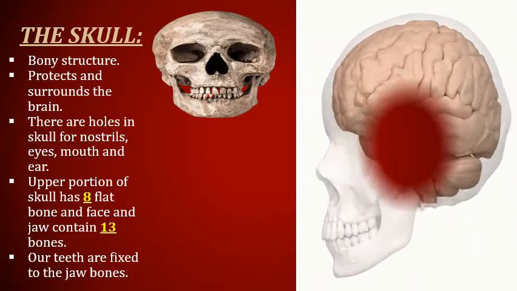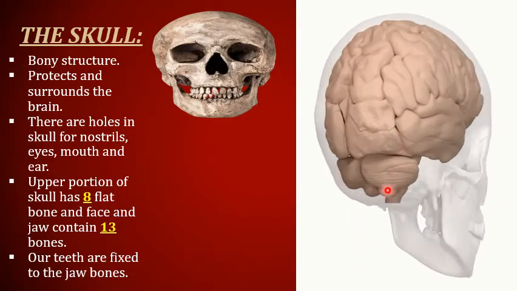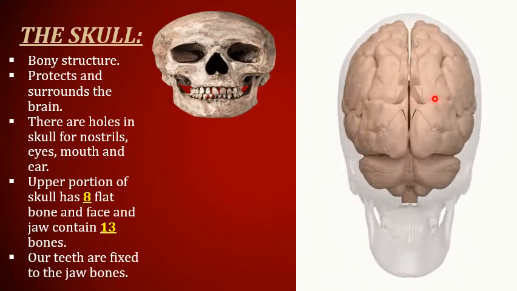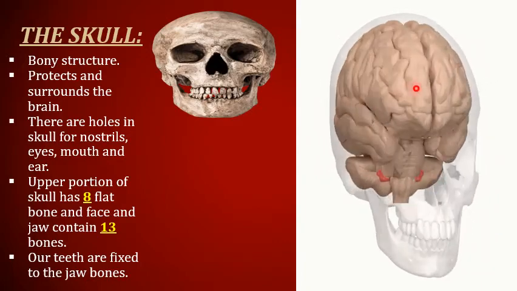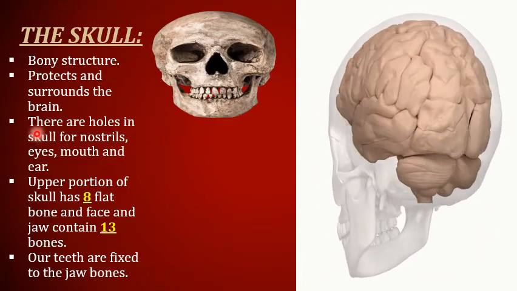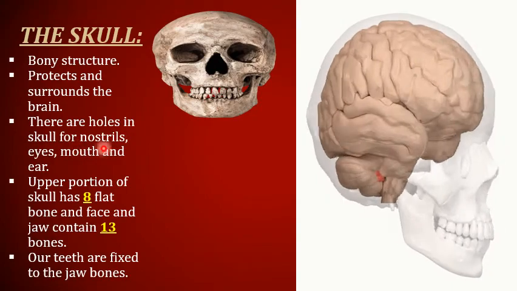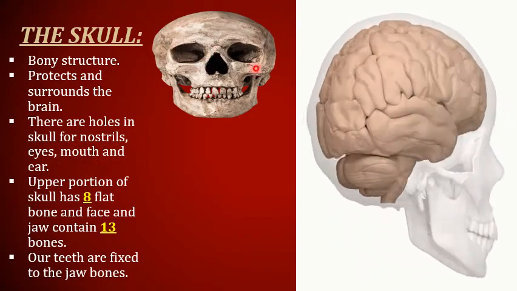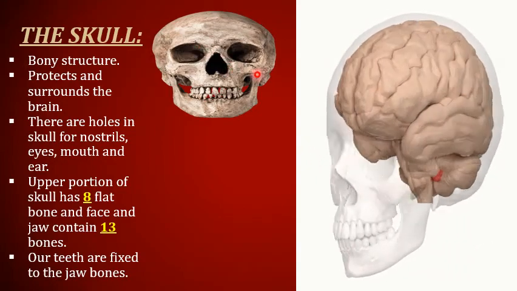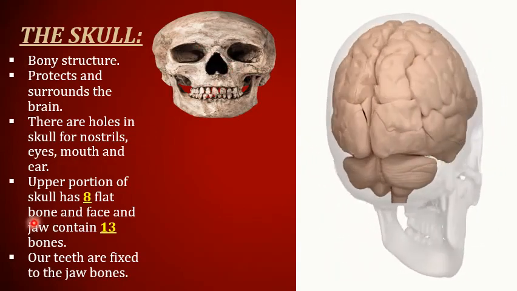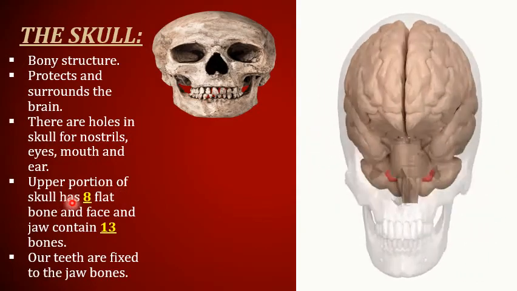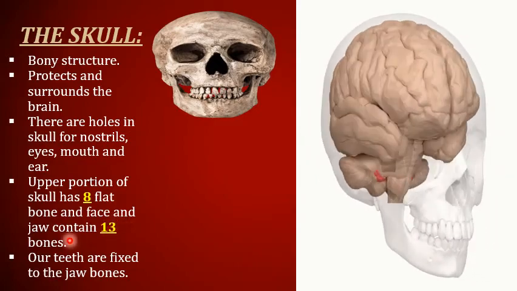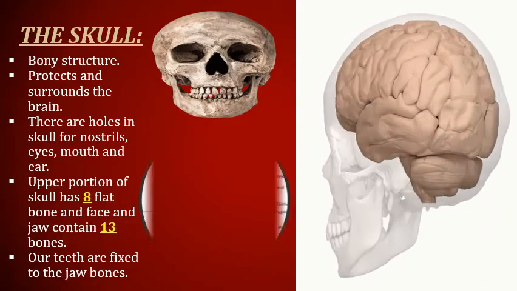How? You can see here that the lighter portion is showing your skull, and there is a brain inside. So our brain is surrounded and protected by the skull. There are holes in the skull for nostrils, eyes, mouth, and ears. As you can observe here, there are holes for eyes, nose, ears, and mouth. The upper portion of the skull has 8 flat bones, and the face and jaw contain 13 bones.